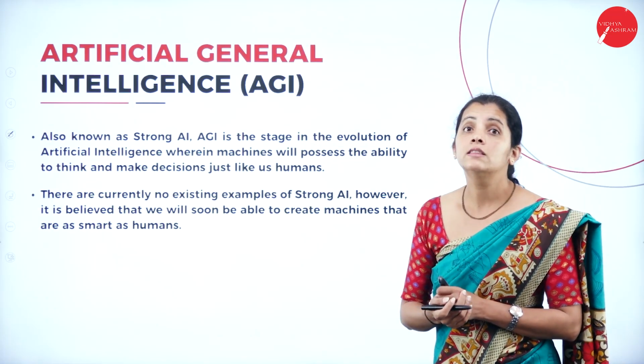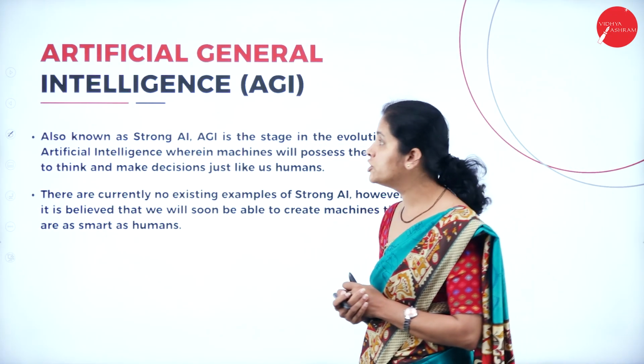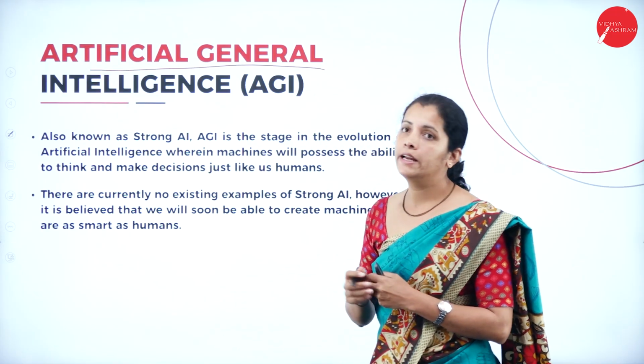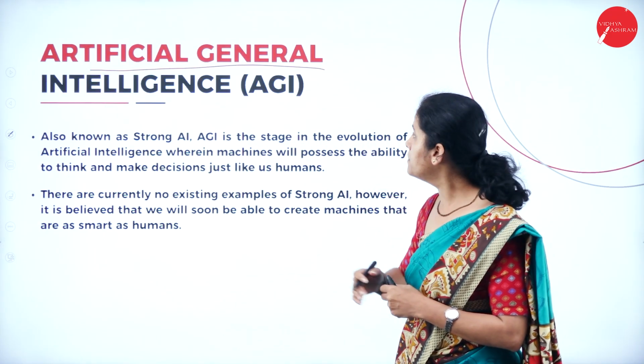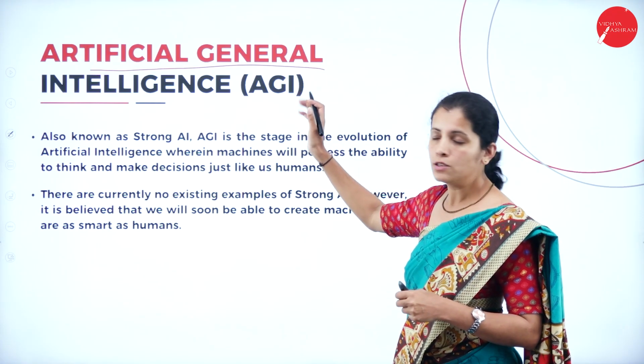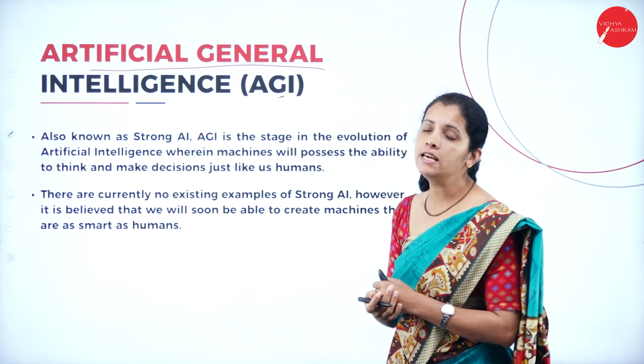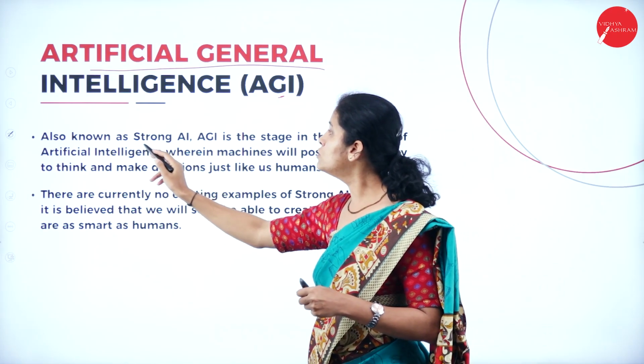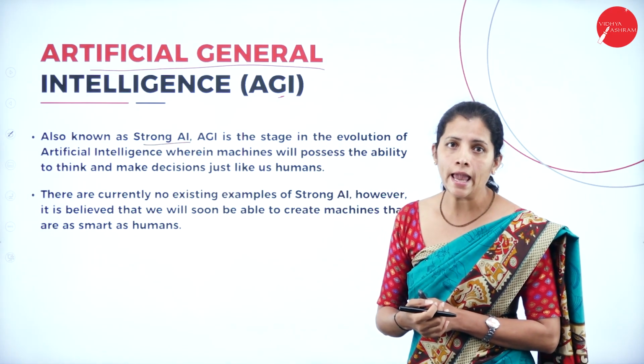Moving further, the second type of artificial intelligence is artificial general intelligence. It is nothing but AGI. So what is this G? G is nothing but general. So it is also called strong AI.